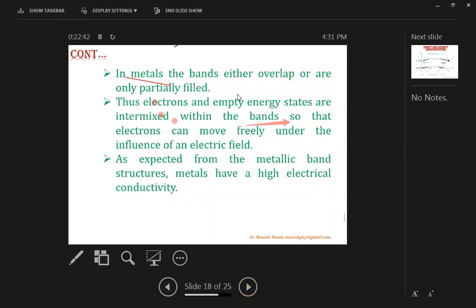In metals, the bands either overlap or are only partially filled. Thus, electrons in empty energy states are intermixed within the band so that electrons can move freely under the influence of an electric field. As expected from the metallic band structure, metals have a high electrical conductivity.